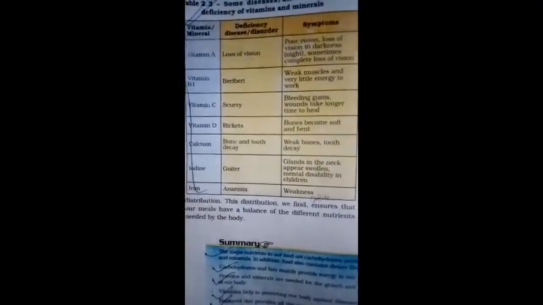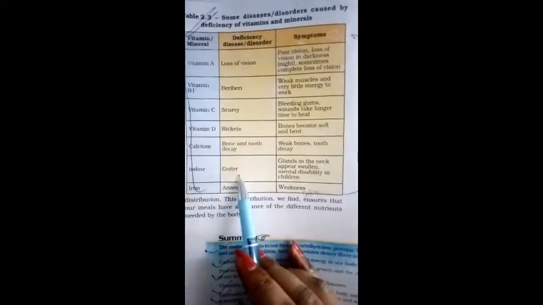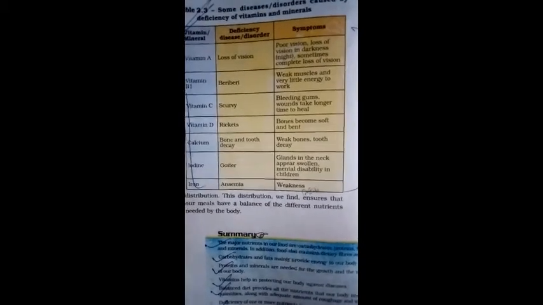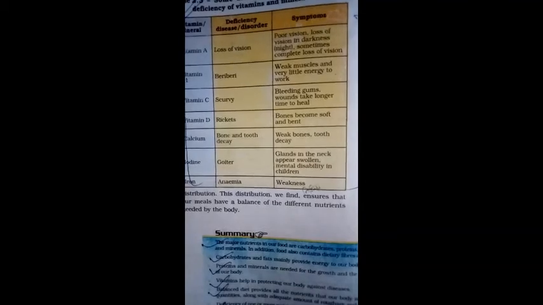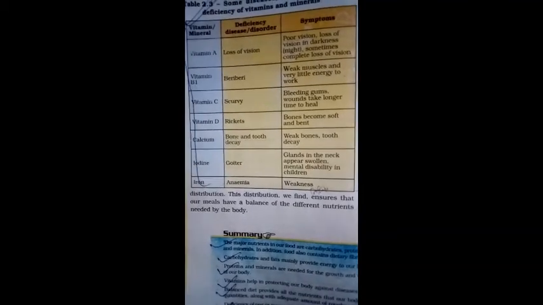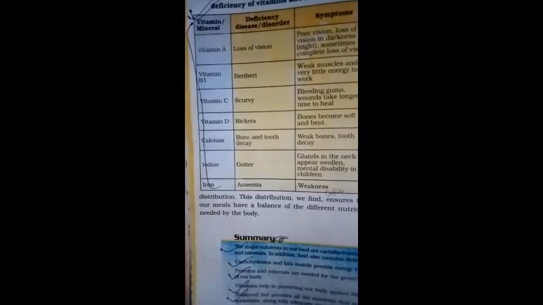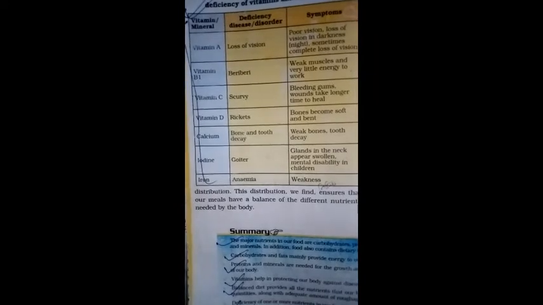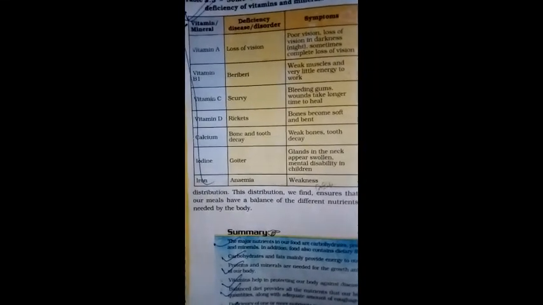If a person has deficiency of iodine in his or her food, the disease that may happen is goiter. The symptoms are glands in the neck appearing swollen, and mental disability in children. If a person has deficiency of iron in his or her food, the disease he or she may have is anemia. The symptom of anemia is weakness.